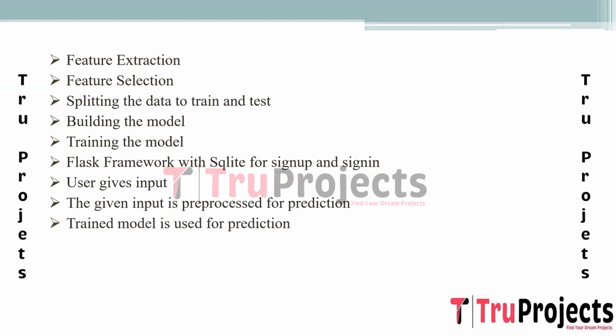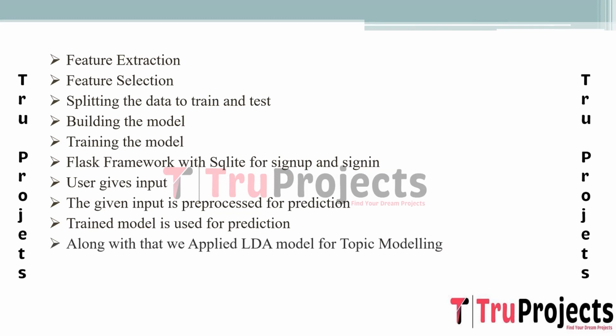LDA, latent Dirichlet allocation, is a popular technique used for topic modeling. It helps in identifying relevant topics within text data. This module focuses on extracting underlying topics from the dataset, potentially revealing themes of relevant subjects in the text.